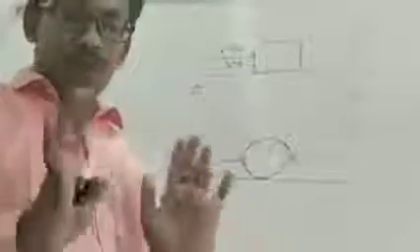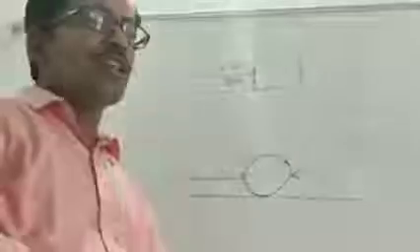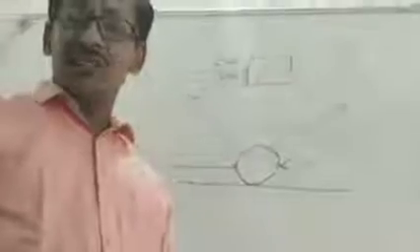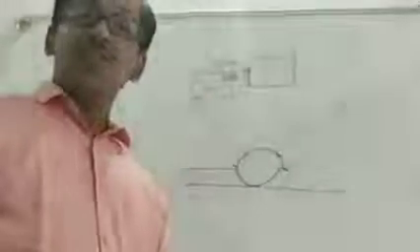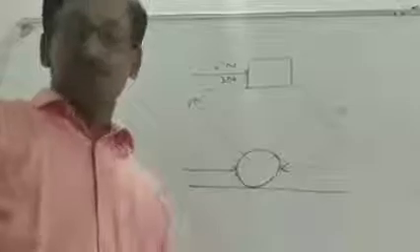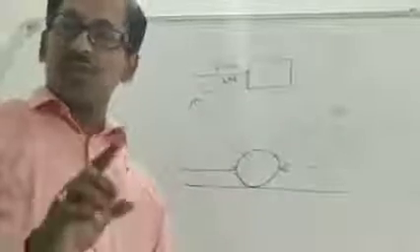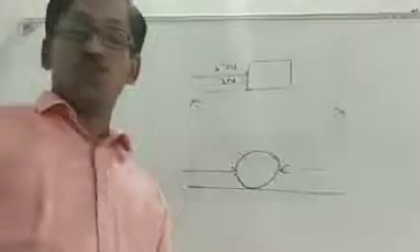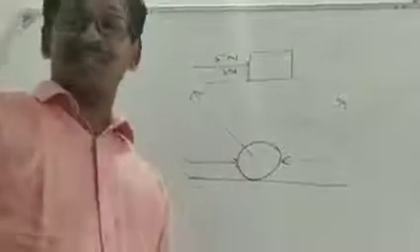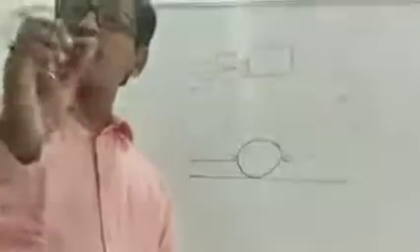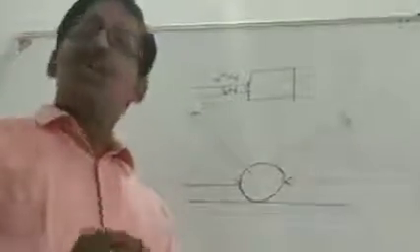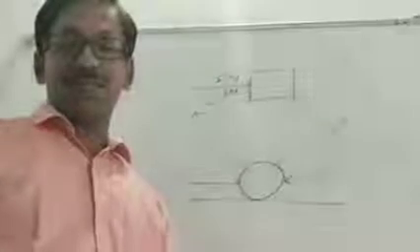Another example: one boy is pushing in this direction, and the other boy is pushing on the other end. Definitely the resultant will be different. Which direction it will move depends on how you are applying the force. So here, a quantity like force, the direction is important. Those quantities having both magnitude and direction are called vector quantities.